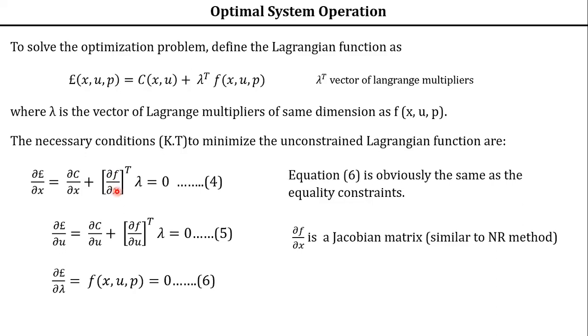Already we have studied this in the Newton-Raphson method. That's what I said. This module 4 is a combination of your load flow solution and economic dispatch. Understood? So that's why the problem is known as the optimal load flow solution. Clear? So dou f by dou x, this term is called the Jacobian matrix, similar to your NR method.